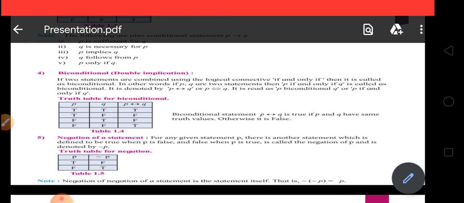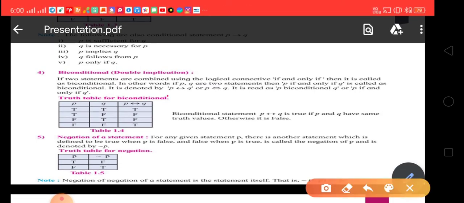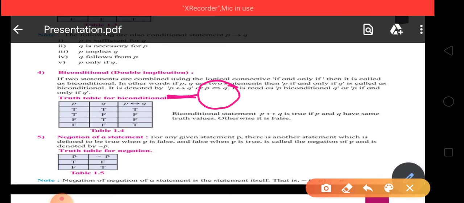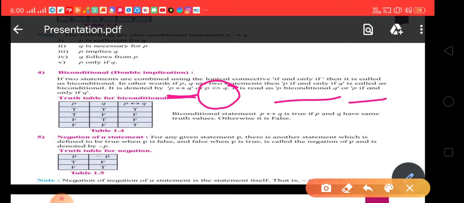The denotation is P double implies Q, or P biconditional Q, meaning P two-sided arrow Q. It is read as P biconditional Q, or P if and only if Q.